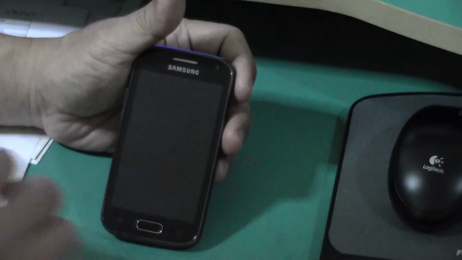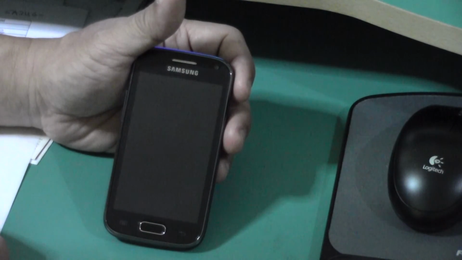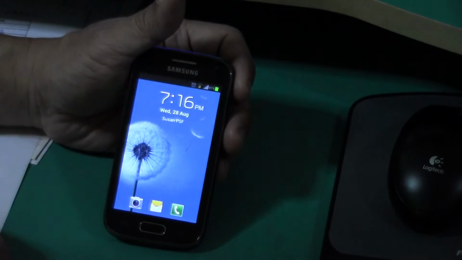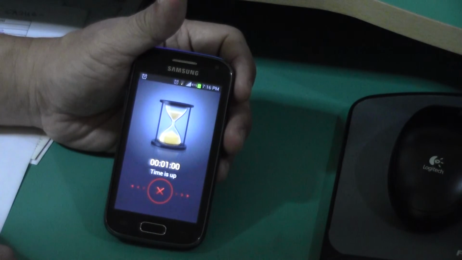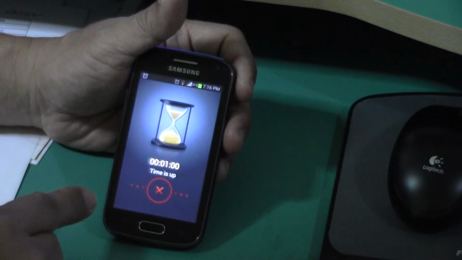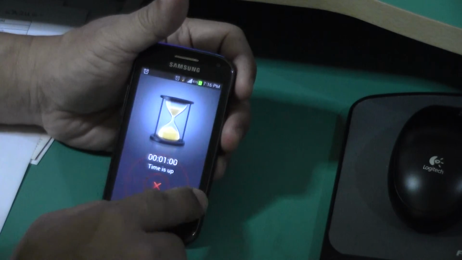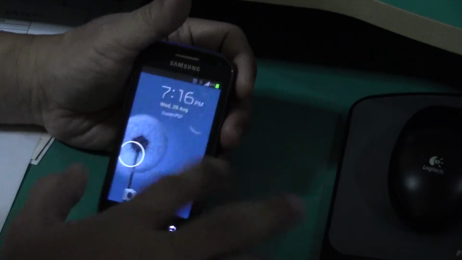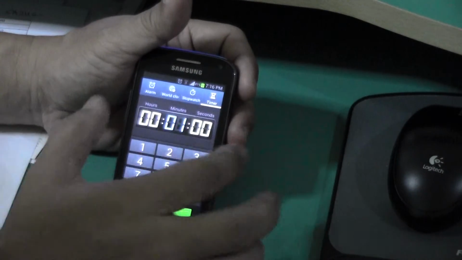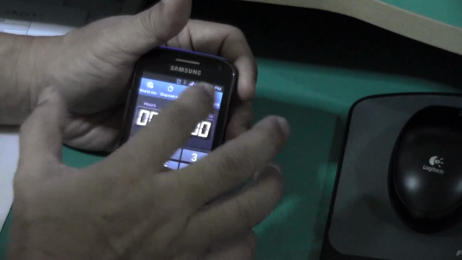You should be able to turn it off. There, time's up. If you don't stop, it'll keep on ringing, so you've got to press here and off like that. It's quite a neat thing. I wish I used the timer.